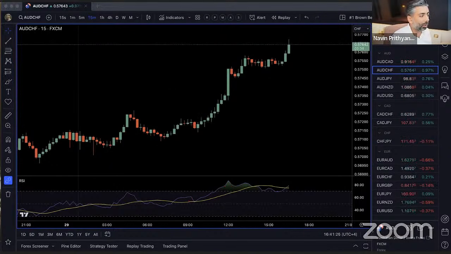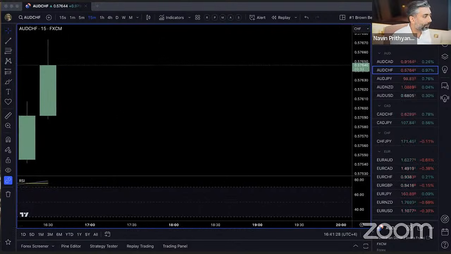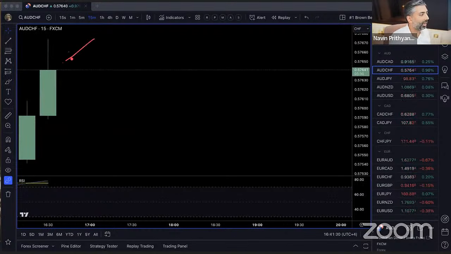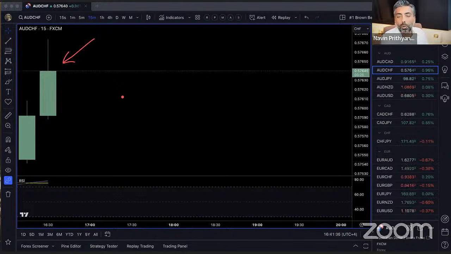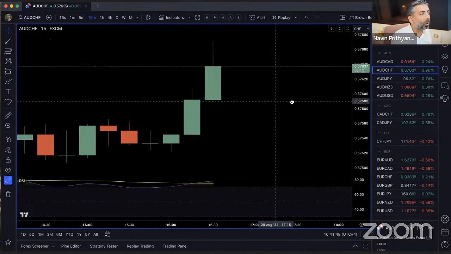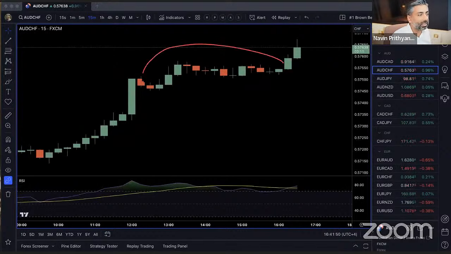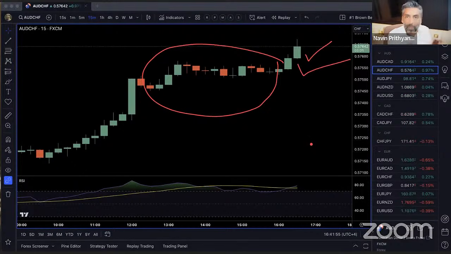Now, when you say long candle, if I just show you this candle right here, is that long or is that small or is that normal? Can you tell me? We don't know because there's nothing to compare it to. That's where relative comes in handy. It is according to the norm. Now that I see the norm, that's a big candle. But if I don't have that context, I don't know. I have very limited information.